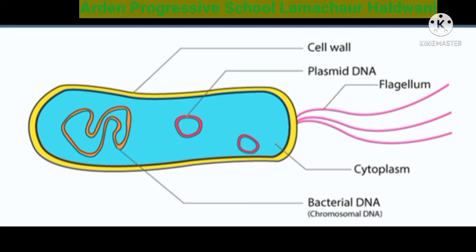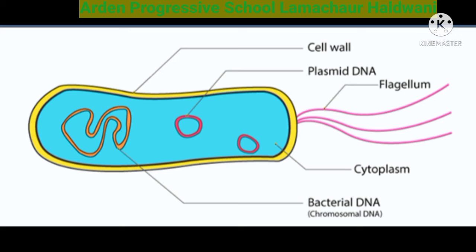Then the pink tail-like structure is the flagellum, which helps the bacteria to move. Then the blue fluid present there is a liquid known as the cytoplasm.